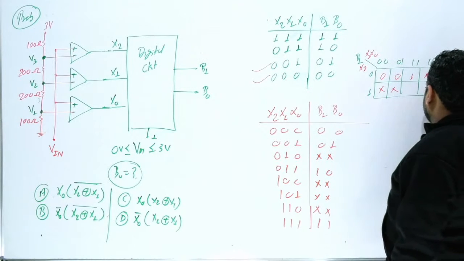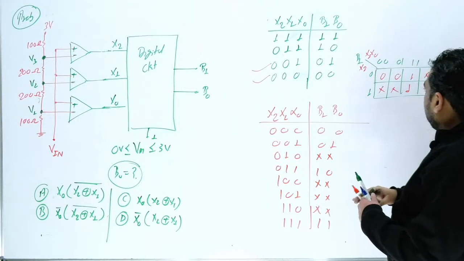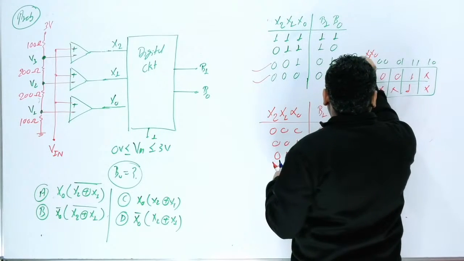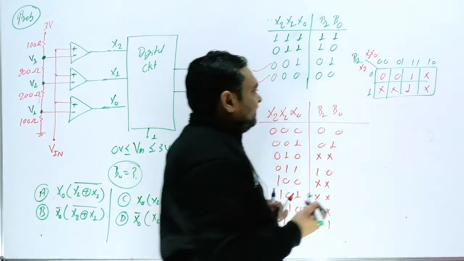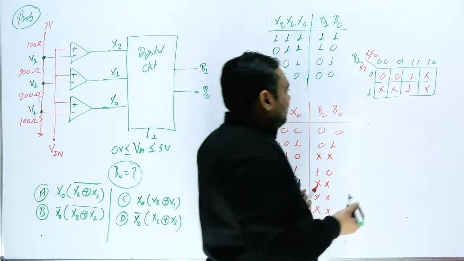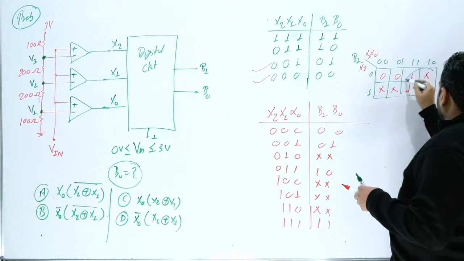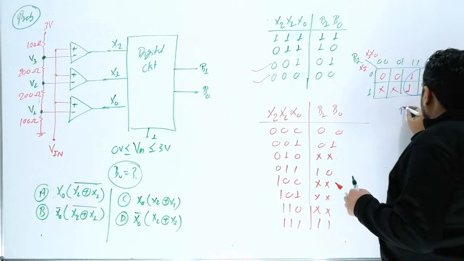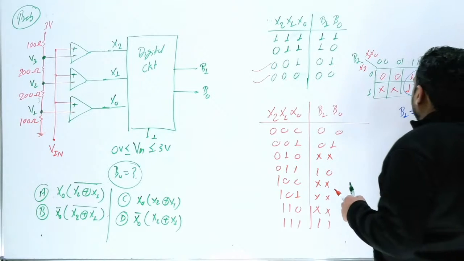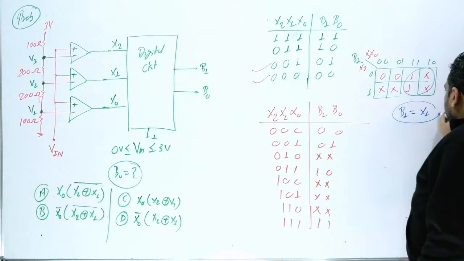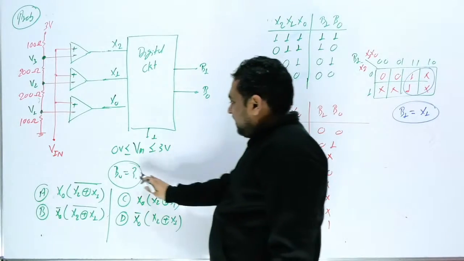So if you want to write b1, you can make a group here. Can I create a group for this? So the minimize function of b1 is nothing but only x1.